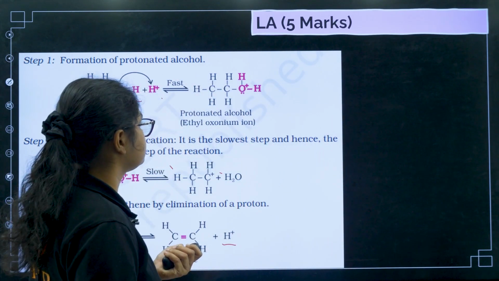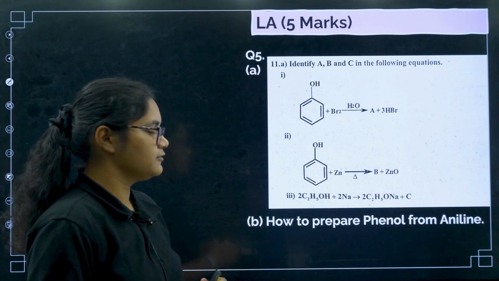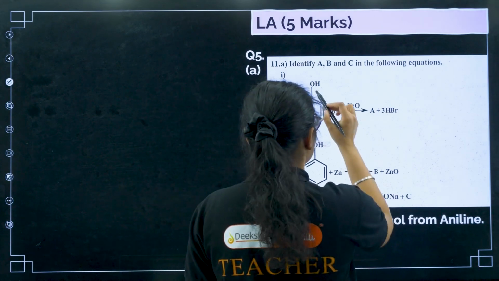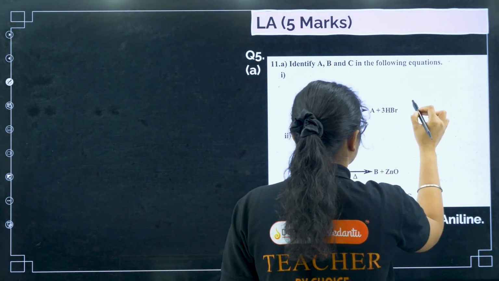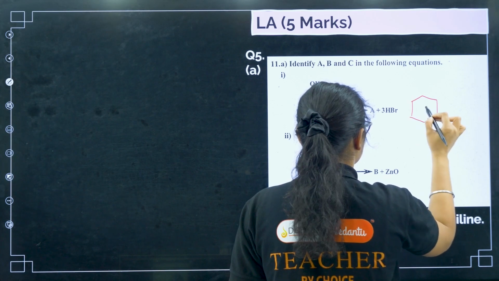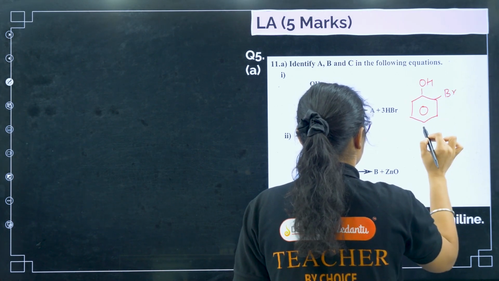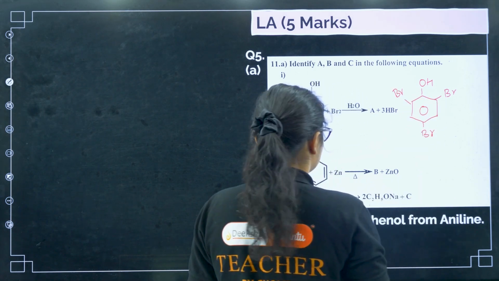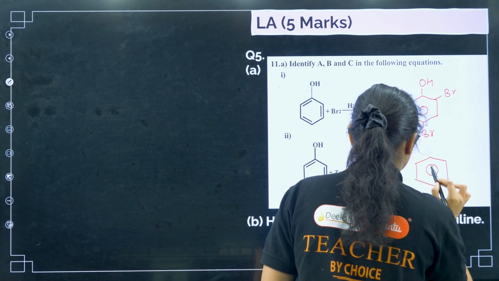After that, we'll go to the next question. Identify A, B and C in the following reaction. So you can see here a reaction based question. So we have phenol plus Br2. So if you know that all the bromines will get replaced here, right? So we will get OH with Br and Br, okay. Next here phenol plus zinc will give you benzene, right?